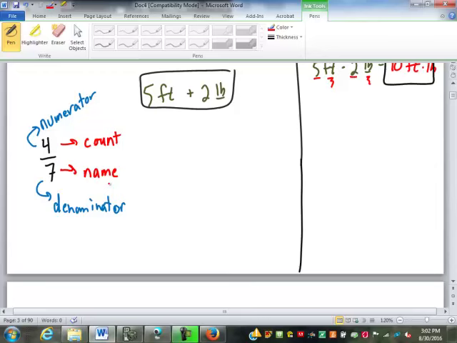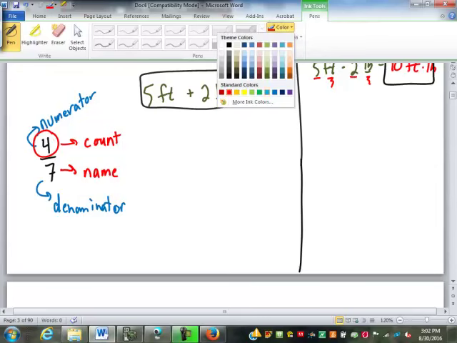A lot of people look at a fraction and they see two numbers, but it's not. It's a single number with our standard two parts. We have 4 of something. Just like having 4 inches or 4 cows, here we have 4 sevenths. So the 7 isn't really a number, it's a name.